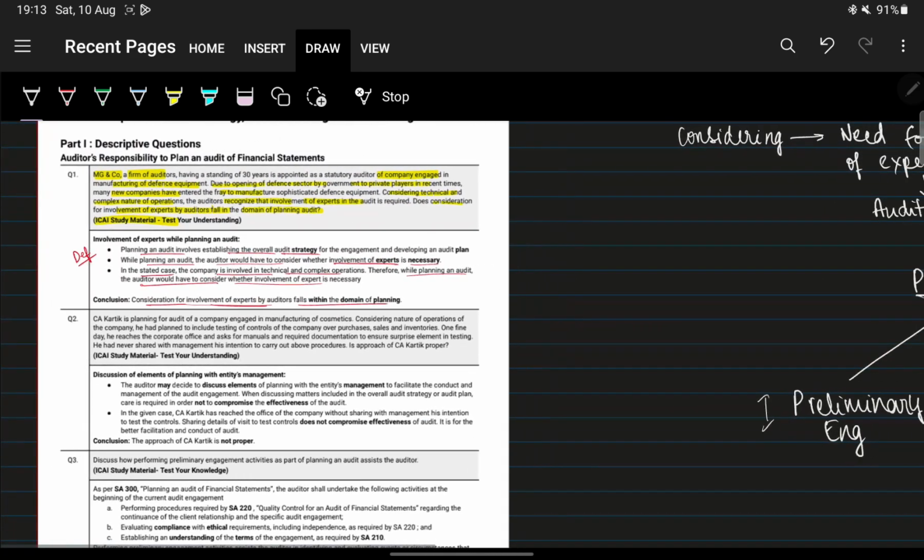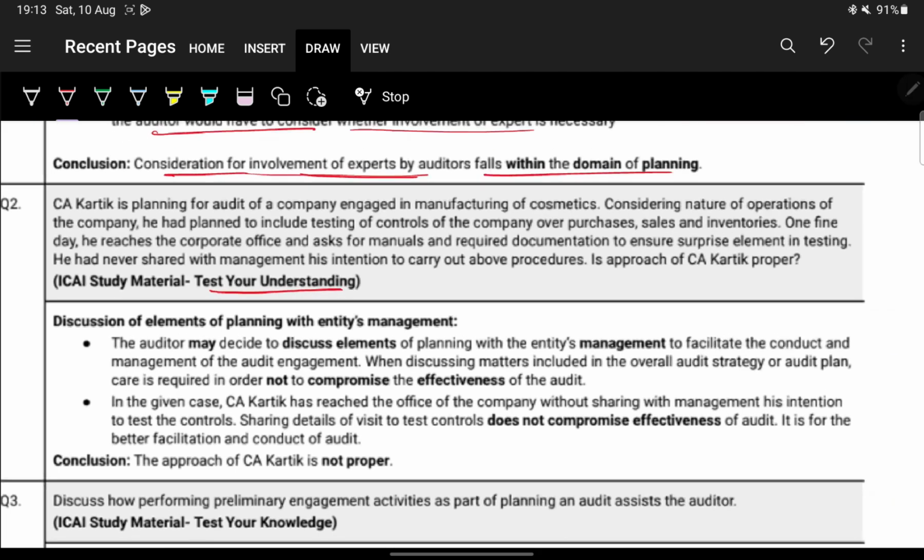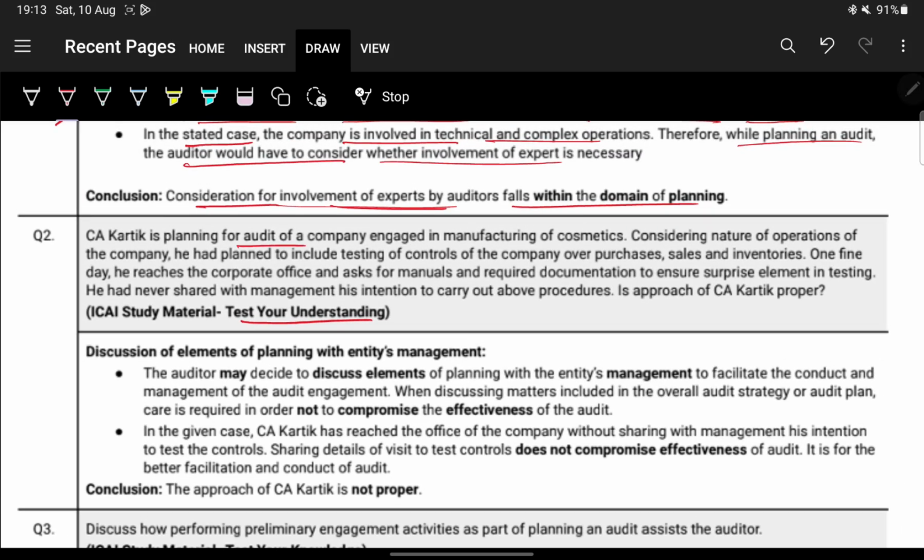Next we'll move on to the second question. The second question is also from the ICAI study mat. Test your understanding. CA Karthik is planning for audit of a company engaged in manufacturing of cosmetics. Considering nature of operations of the company, he had planned to include testing of controls of the company over purchases, sales, inventories.